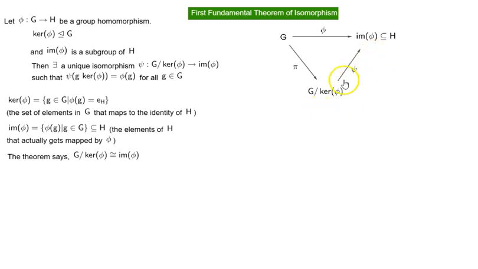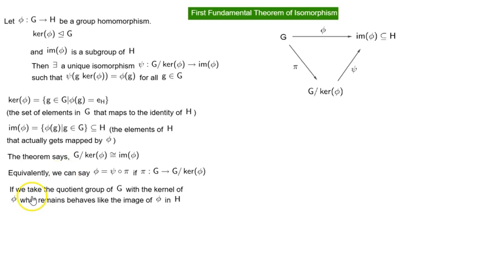That can only be so if we compose psi with pi, so that we can say equivalently that phi is equal to the composition of psi and pi. Here pi is a mapping from G to the quotient group G by kernel of phi. So in simple terms, if we take the quotient group of G with the kernel of phi, what remains behaves like the image of phi in H.